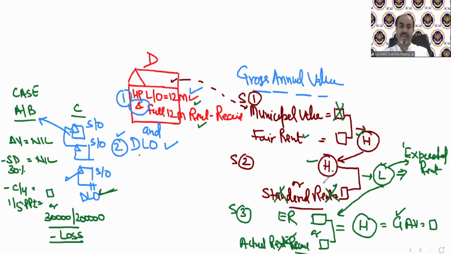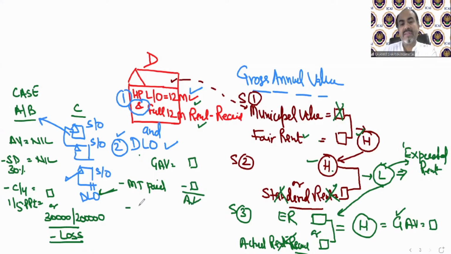Once you find out the GAV, the question solution is very easy. Moving on from here, once we find the GAV, you just need to follow the format. After GAV, what do we need to deduct? We need to deduct municipal taxes, which should have been paid by the owner in the previous year. That is going to be deducted. Then there will be annual value, less standard deduction or statutory deduction of 30% of annual value. This is very simple. You need to take 30% of this, and less current year interest, same as per case A and B. There is no difference. And 1/5 of PPI.